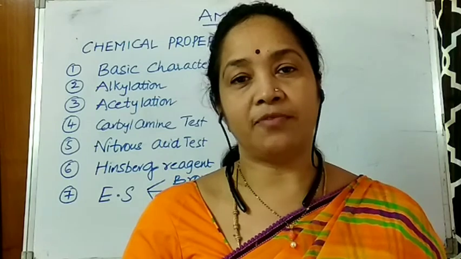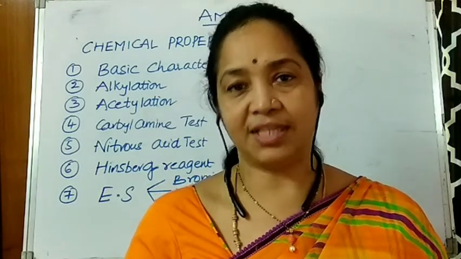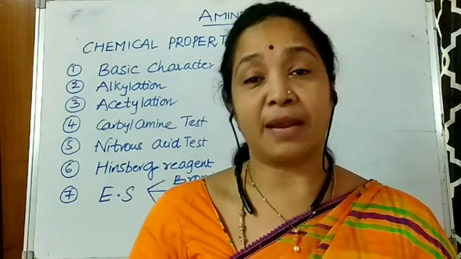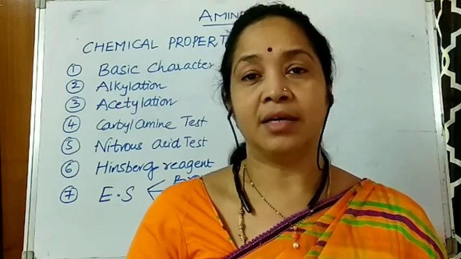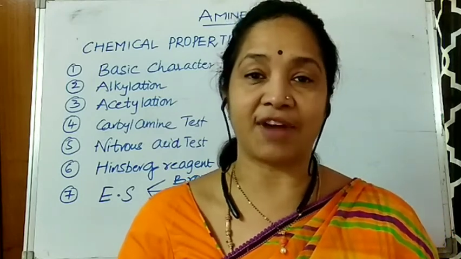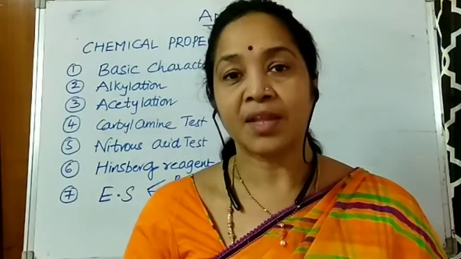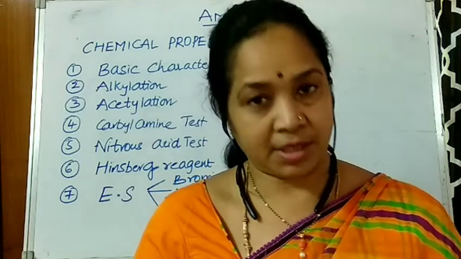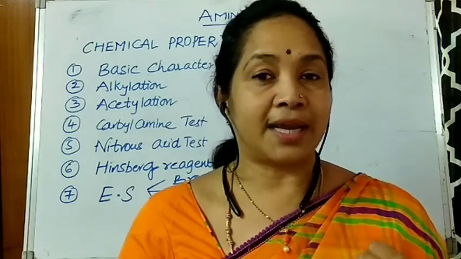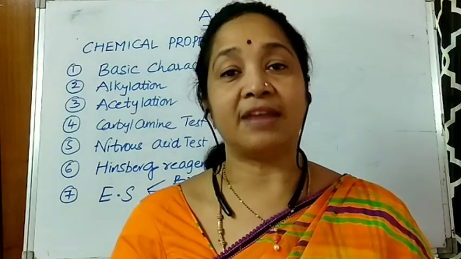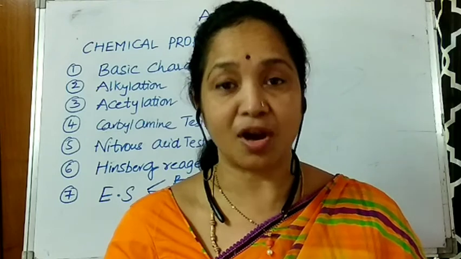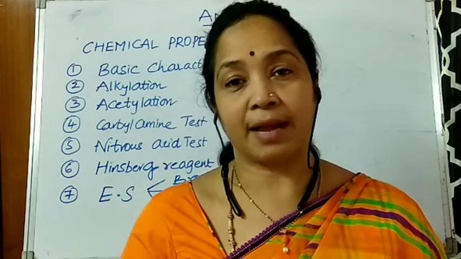The next property, we move on to nitrous acid. With this nitrous acid, diazotization takes place only with primary amines, and this is also one of the important tests which can distinguish aliphatic and aromatic amines. Aliphatic amines form diazonium salts with nitrous acid, and by hydrolysis, evolution of nitrogen takes place, but that evolution of nitrogen is not seen with aromatic amines.